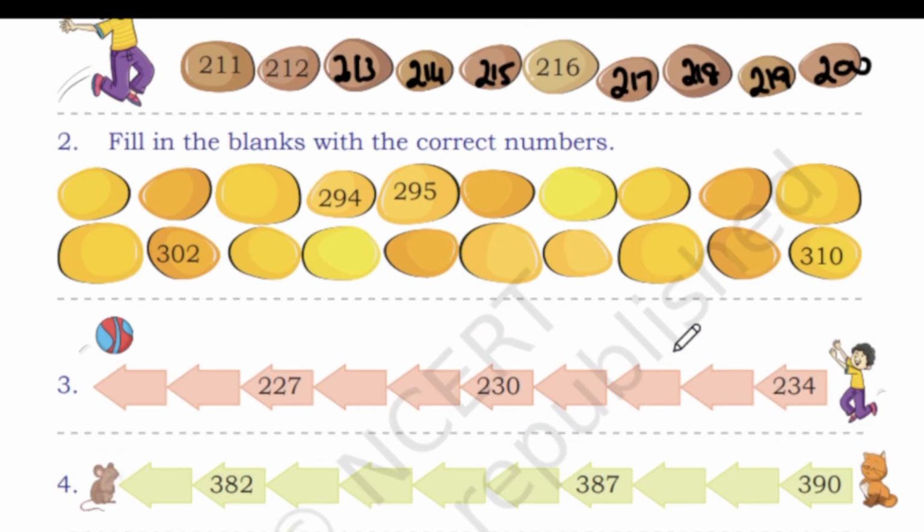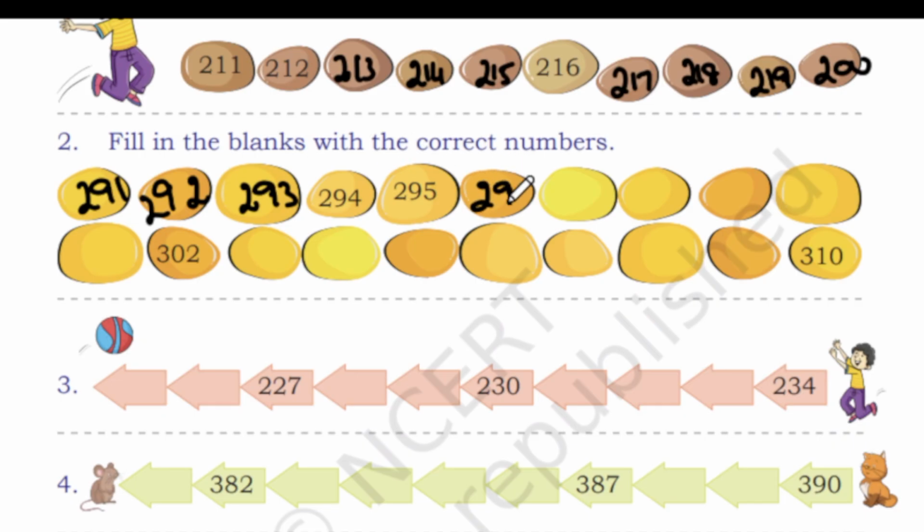Alright, next. Fill in the blanks with the correct number. So we have to fill in the blanks with the correct number. See, we have a few numbers missing in the beginning itself, right? So we have to count backwards. So this is 295, 294. So this one is 293, 292. This one is 291. So afterwards it's going to be easy. 290, 291, 292, 293, 294, 295.